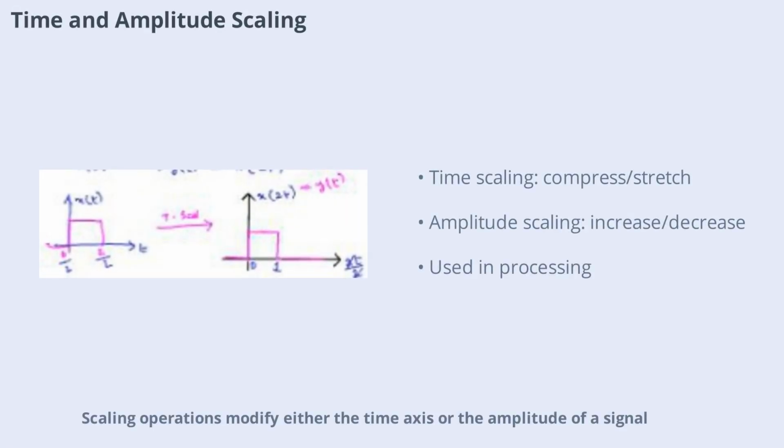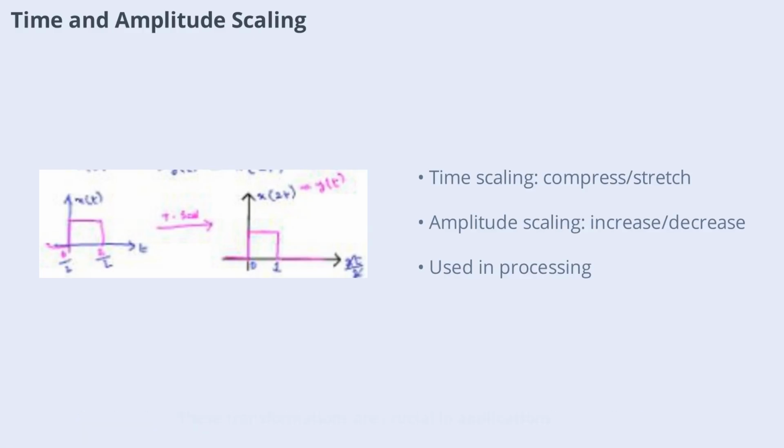Scaling operations modify either the time axis or the amplitude of a signal. Time scaling compresses or stretches the signal along the time axis, while amplitude scaling changes its height. For example, y(t) = x(at) compresses the signal if a > 1 and stretches it if 0 < a < 1. Amplitude scaling, y(t) = A x(t), increases or decreases the signal's magnitude. These transformations are crucial in applications like audio processing and image resizing.